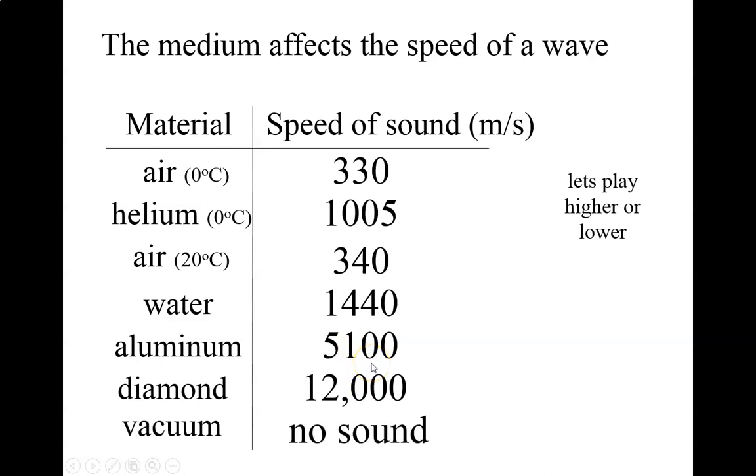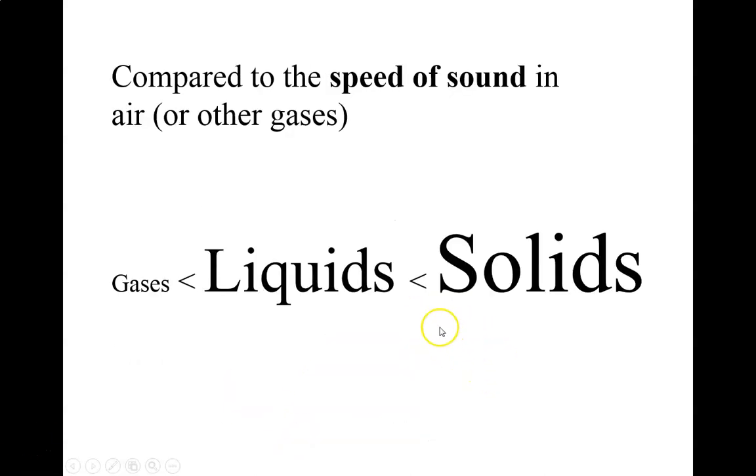Speaking of which, in a vacuum, and by vacuum I mean there's no air, nothing, there's no sound because there are no molecules to transmit that sound to create the compressions and rarefactions. So, in general, the speed of sound is the slowest in gases and the fastest in solids. I'd probably make a note of that too.